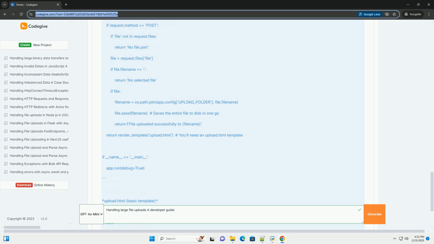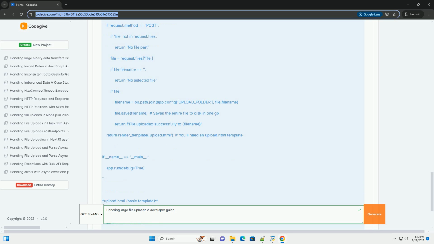Example using AWS S3. 1. Server-side, Flask: generate a pre-signed URL. Important: Replace S3_BUCKET_NAME, AWS_REGION, AWS_ACCESS_KEY_ID, and AWS_SECRET_ACCESS_KEY with your actual AWS credentials and bucket name. Never hard-code these credentials directly into your code. Use environment variables or a secure configuration management system.